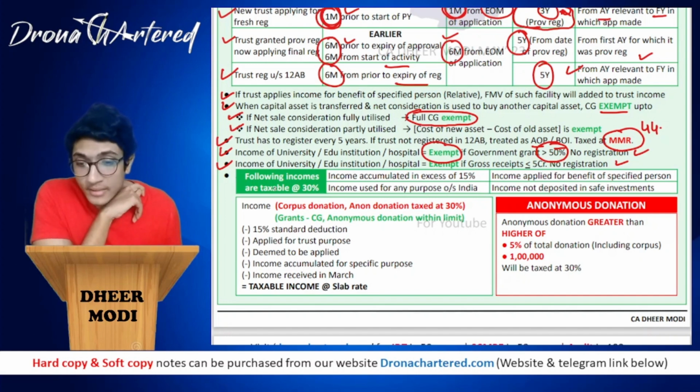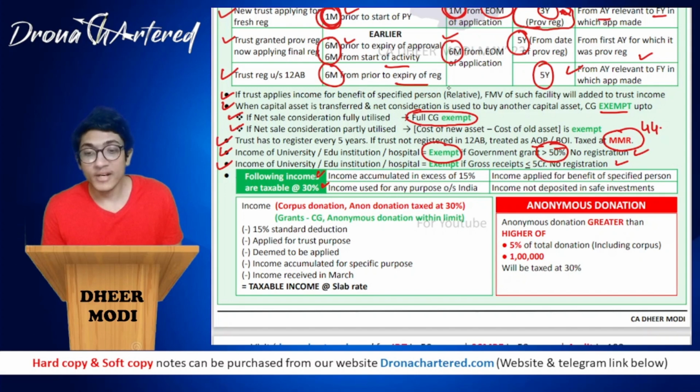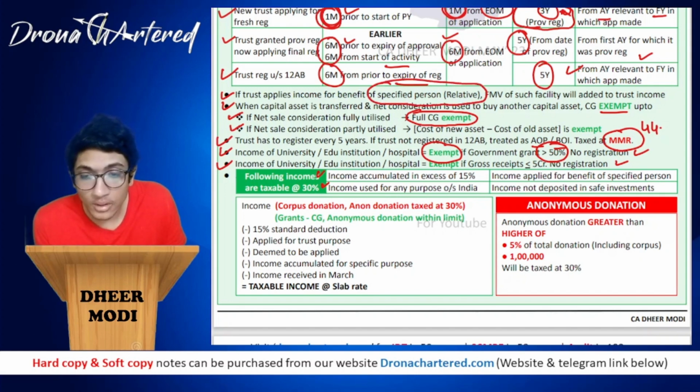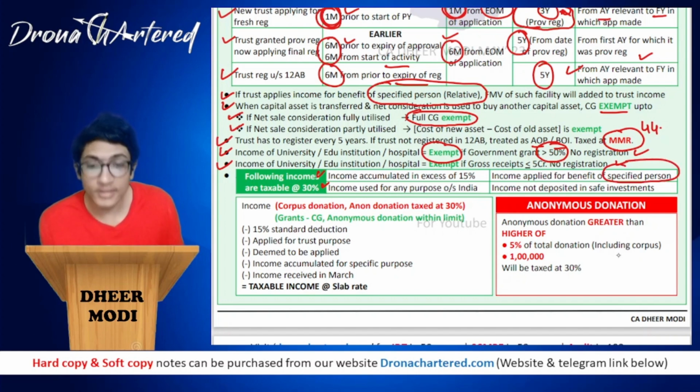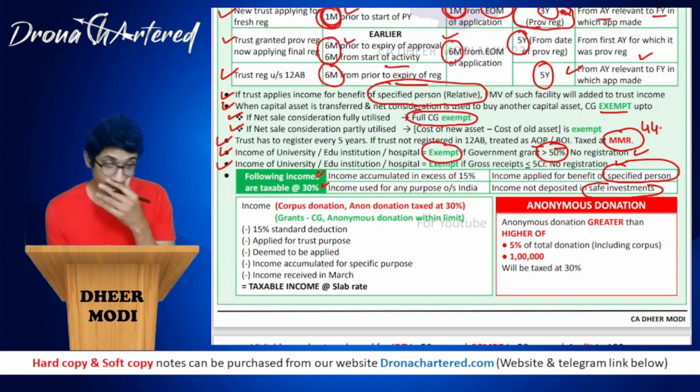Following incomes are taxable at 30%. So any incomes accumulated in excess of 15%, this will be taxed at 30%. Income used for any purpose outside India, if you use the income for purpose outside India, we will tax it at 30%. Income applied for the benefit of specified person, as we had studied, if you apply any income for the benefit of any specified person, this will be taxed at 30%. And any income not deposited in safe investment, if you did not deposit the income in safe investment, it will be taxed at 30%. Okay, so these are your four cases where income will be taxed at 30%. Otherwise, it is usually at slab rate.